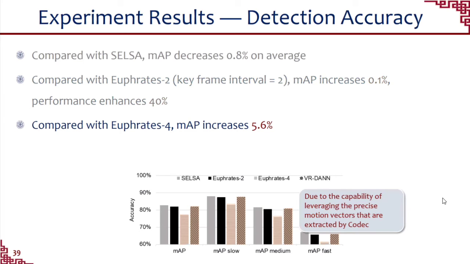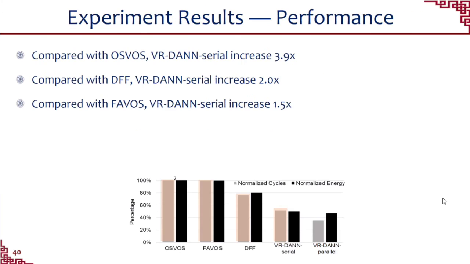Due to the capability of leveraging the precise motion vectors that are extracted by the codec, our method outperforms other techniques on accuracy. For performance, compared with others, DFF, and FAVOS, the serial execution of our proposed algorithm increased 3.9, 2, and 1.5 times respectively.